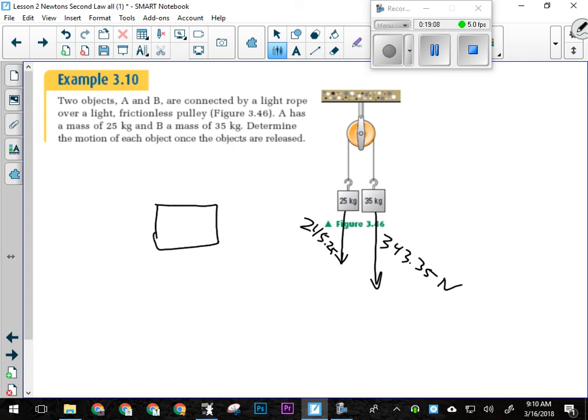Now I want to simplify because I recognize now this is a system. Okay? The combined mass here is 60 kilograms. It's being pulled this way by 343.35. It's being pulled this way by 245.25. Okay? Those are the forces involved. Can I calculate the acceleration of the masses of the system at this point? Okay. Can I calculate net force if I have those two forces? Okay.